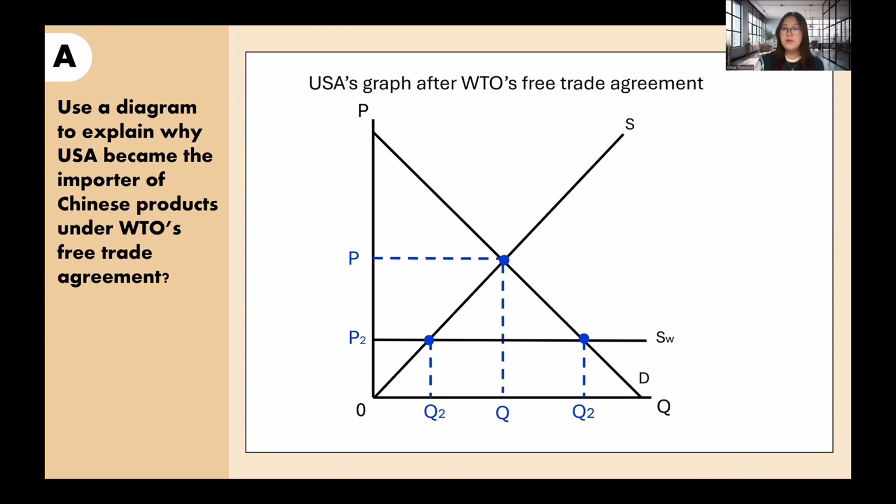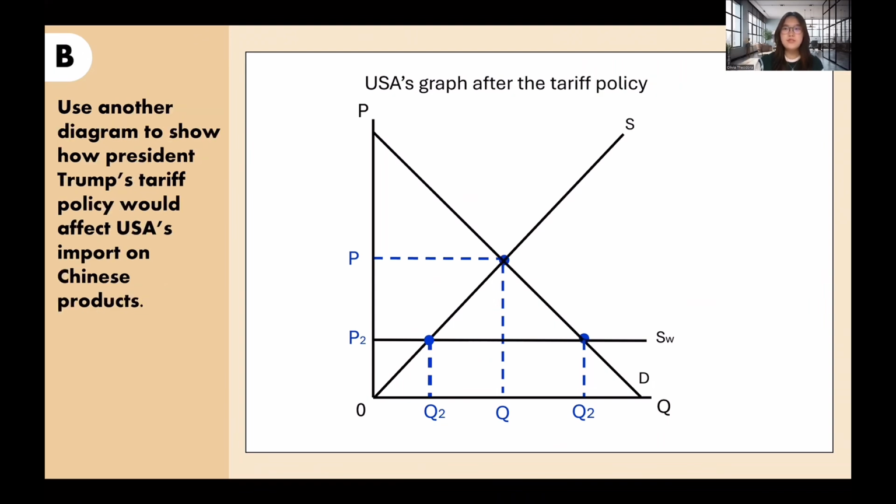Also, now the market would have both domestic and international supply, where the domestic supply runs from zero to the point where the domestic supply curve and the world supply curve intersect, and the international supply would continue to the rest of the graph. The next question is to use another diagram to show how President Trump's tariff policy would affect USA's imports of Chinese products. When a country applies a tariff to its imports, it means that there would be another supply curve, which is the world supply curve plus tariff.